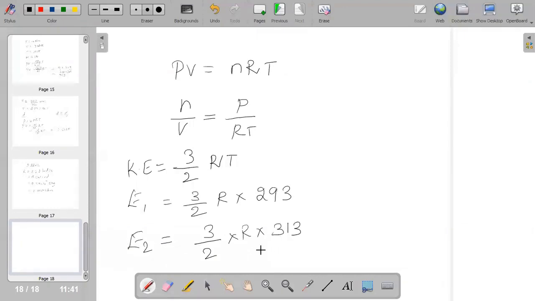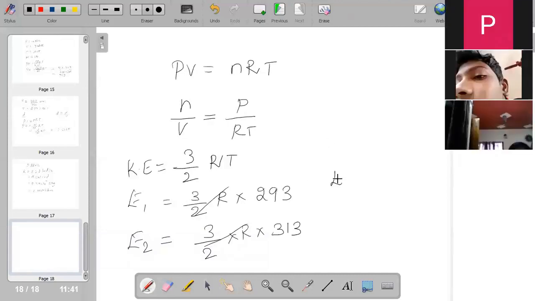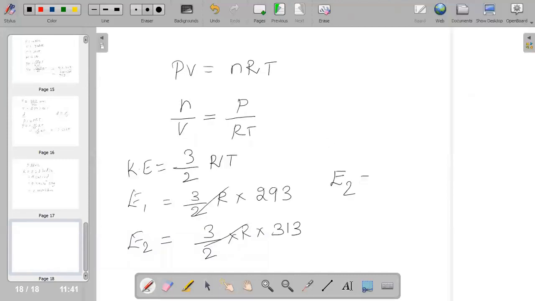Hence, how do we relate our E1 and E2? These are all the same values in E1 and E2, so you could cancel them, and we can relate E2 equal to 313 divided by 293 into E1.